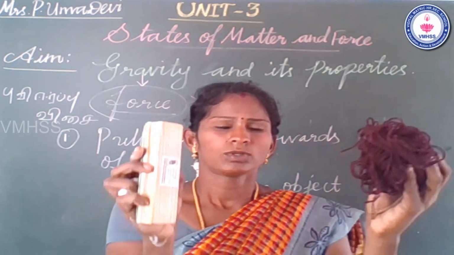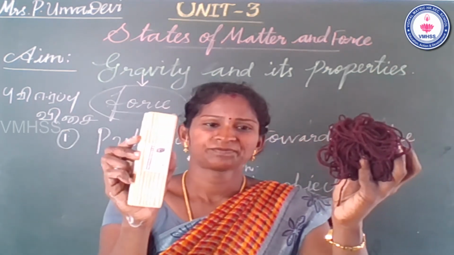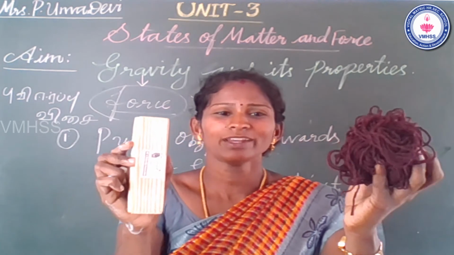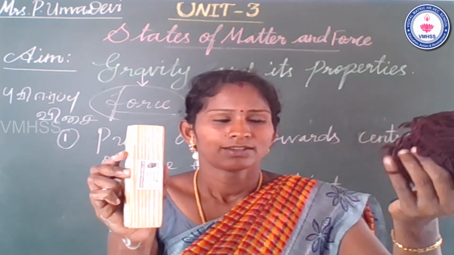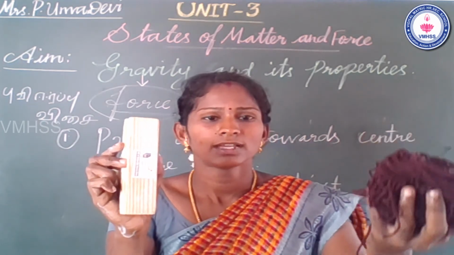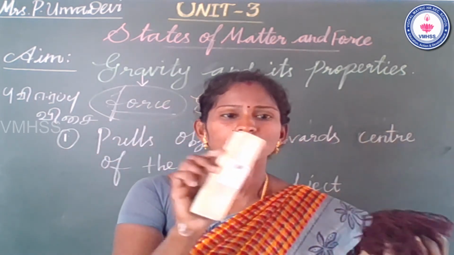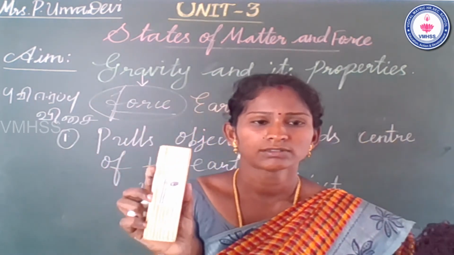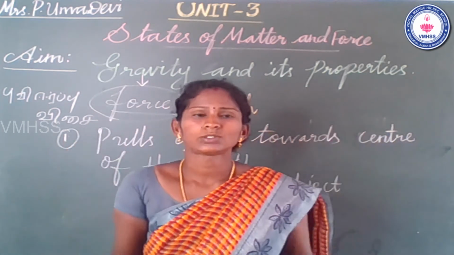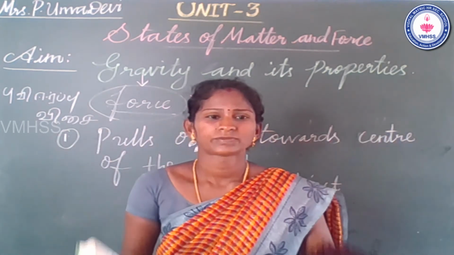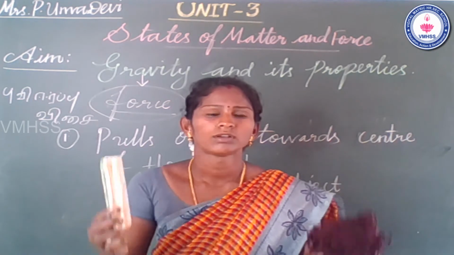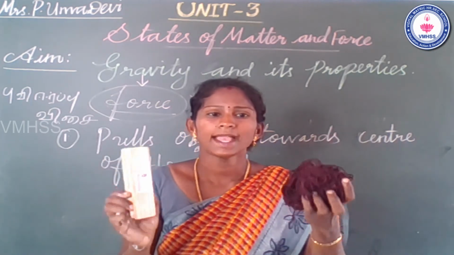Okay, what is the difference between the two things? Yes, very good. The thread's weight is less, and the duster's weight is more compared to the thread. Yes. So I throw them in the air. You can see the result of the activity.